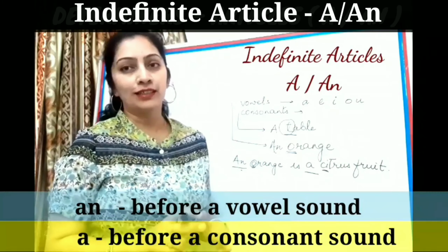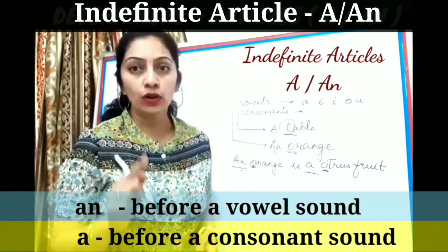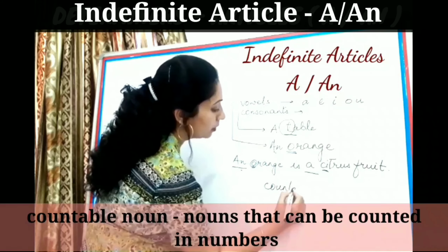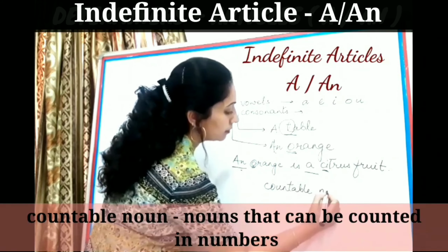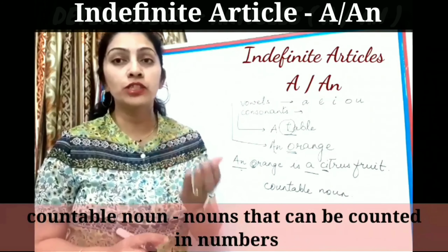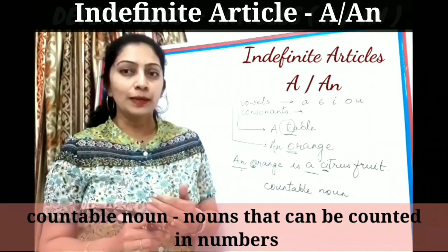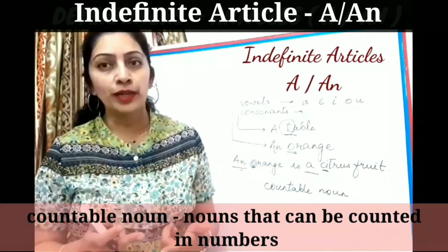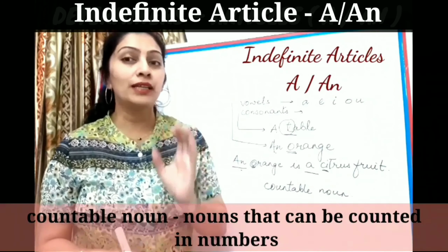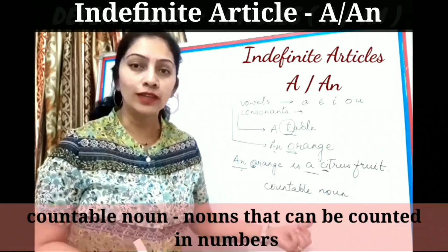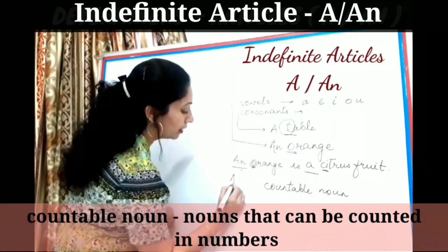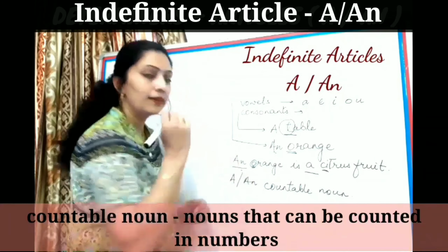Both the indefinite articles a and an are always used before a countable noun. You know what countable nouns are? Countable nouns are those nouns which can be counted in numbers. For example, pens. Can you count the number of pens? 1, 2, 3, 4, 5. Yes. So anything that can be counted in numbers will always have these indefinite articles in front of it, either a or an.